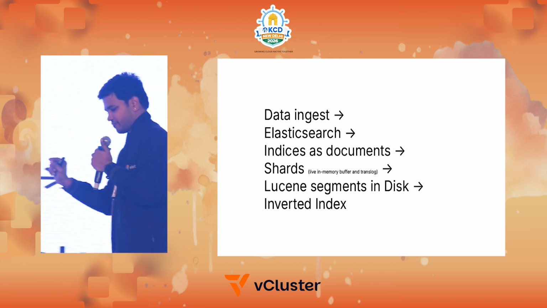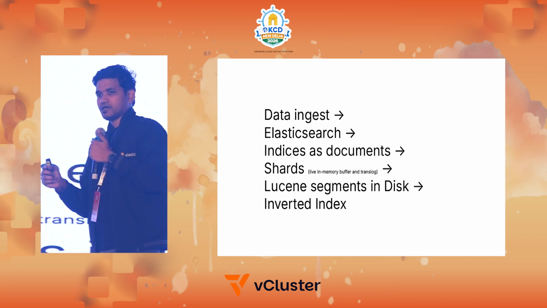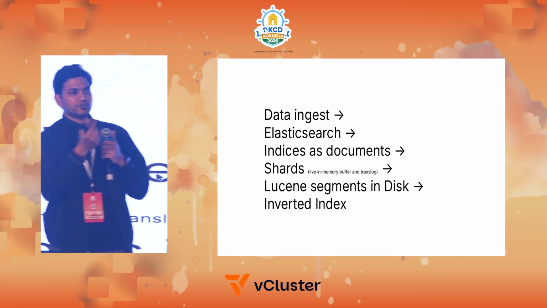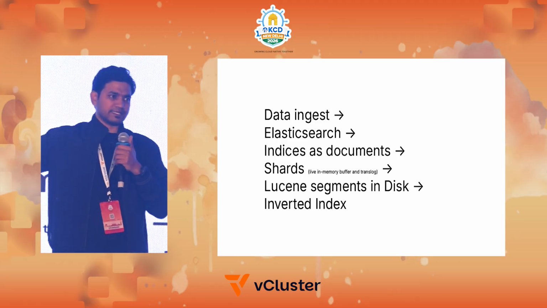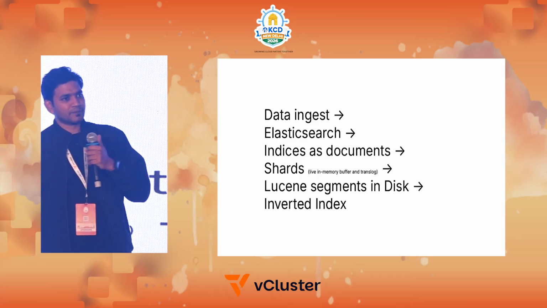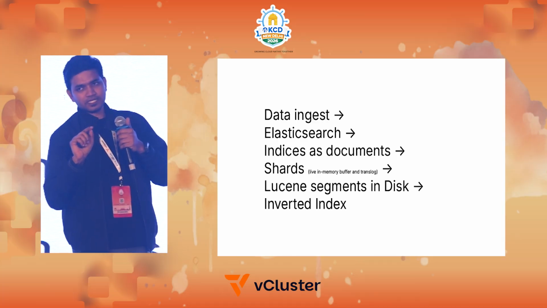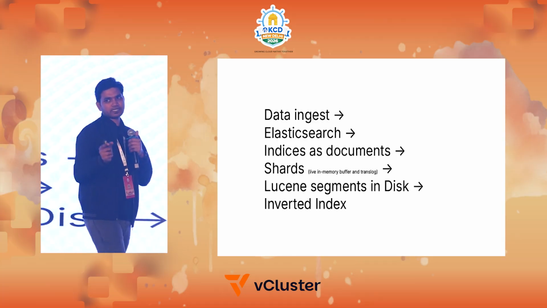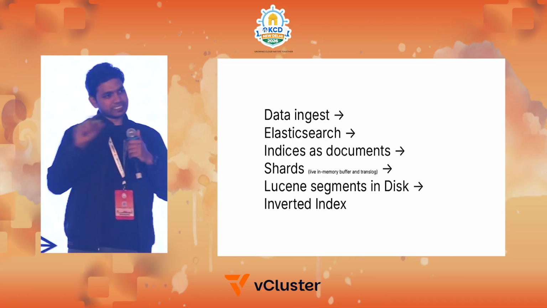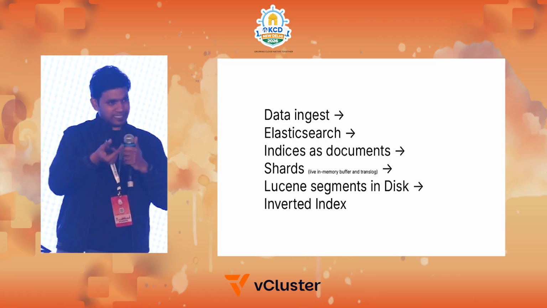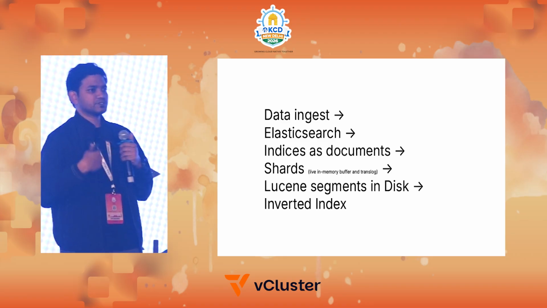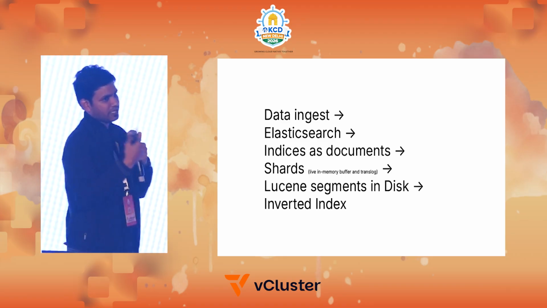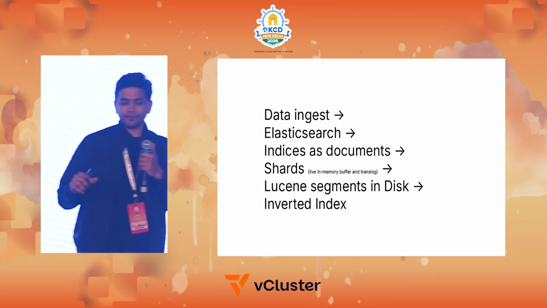Once you store in the in-memory buffer, after you make a refresh, that's when the new data can be searchable by the clients or the users on the other side. Once you do the refresh, whatever is in the in-memory buffer, the documents, gets pushed as Lucene segments. Lucene segments are basic files, and Lucene tries to understand what data you're interested in.